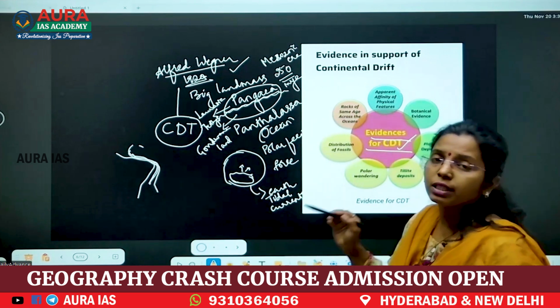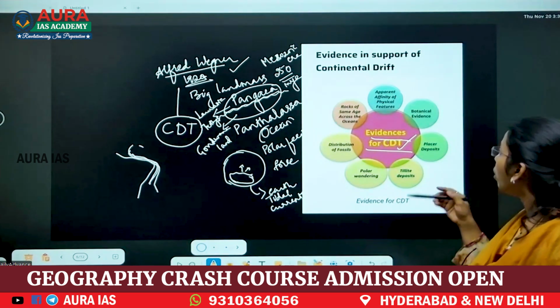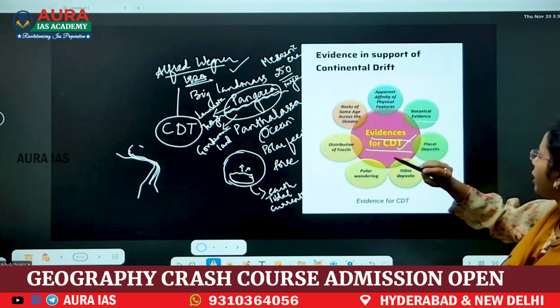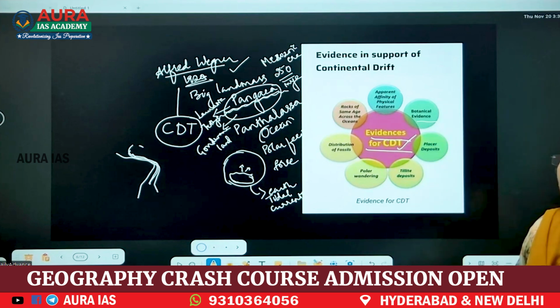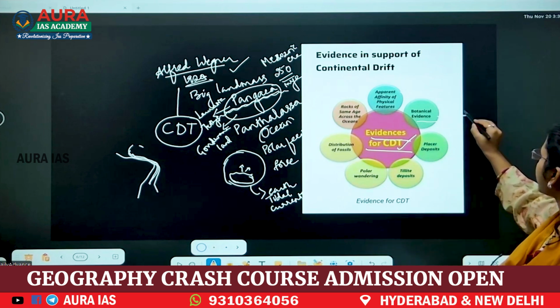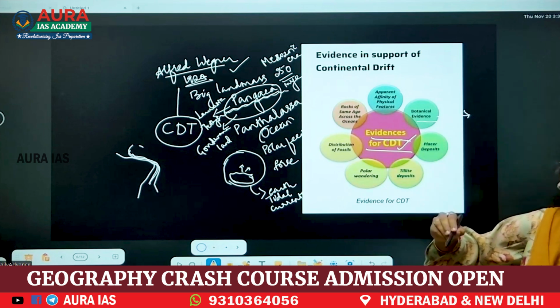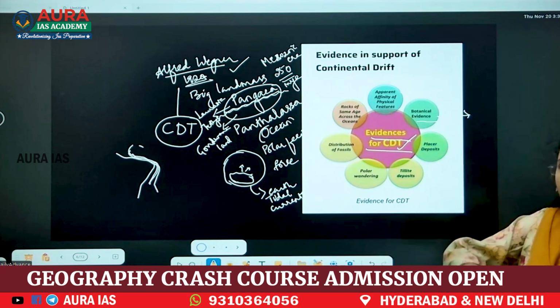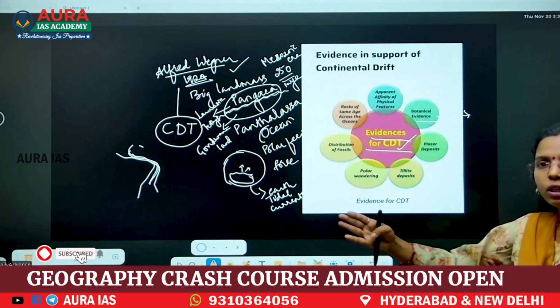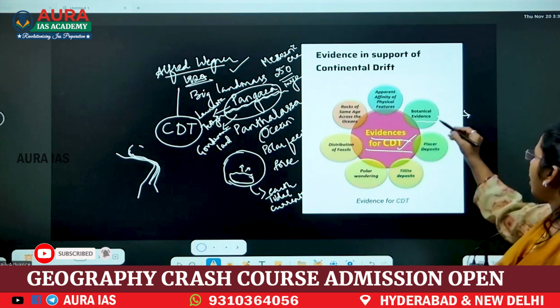Even India and Madagascar, when you see the world map, you can see that. Botanical evidence: some species like Glossopteris have been seen in India and even Madagascar, which means before splitting, all the land masses were together. Now they are drifting like this.